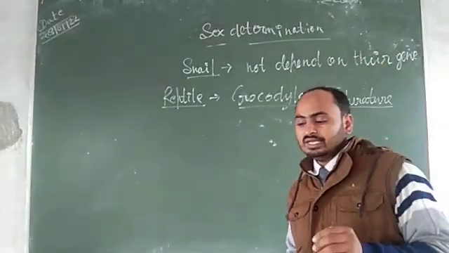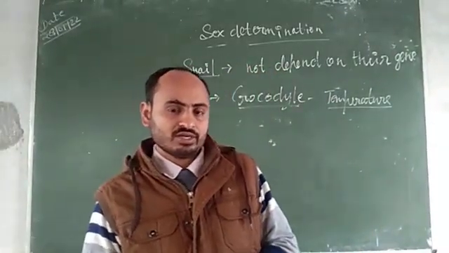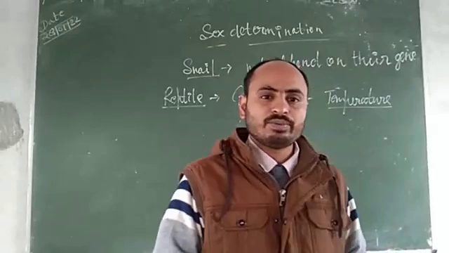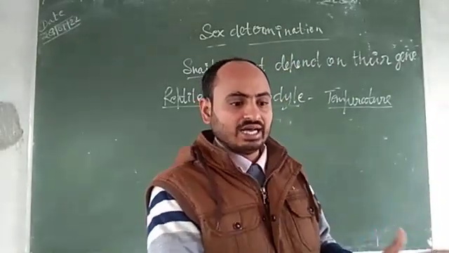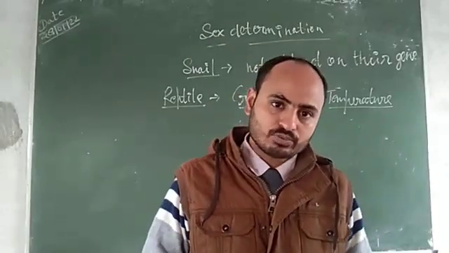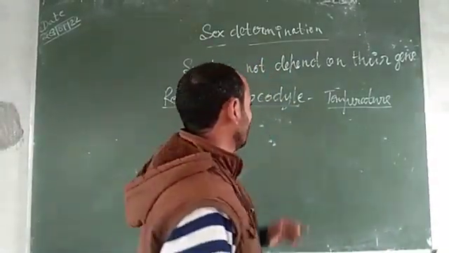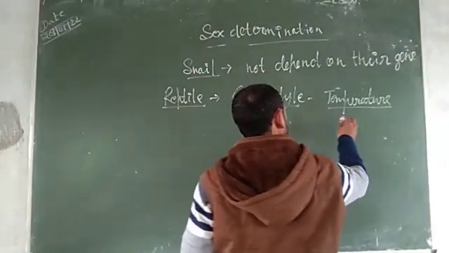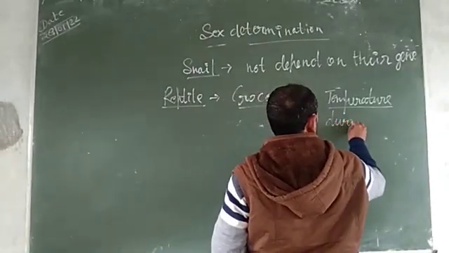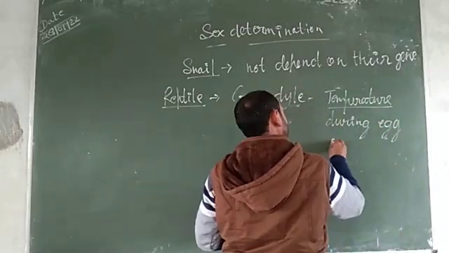Understand? It means a range of temperature. When the eggs are developed at that range, they develop a specific type of sex. It means these sexes are dependent on the temperature during egg incubation.